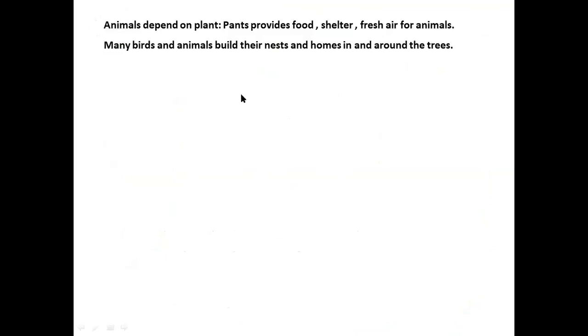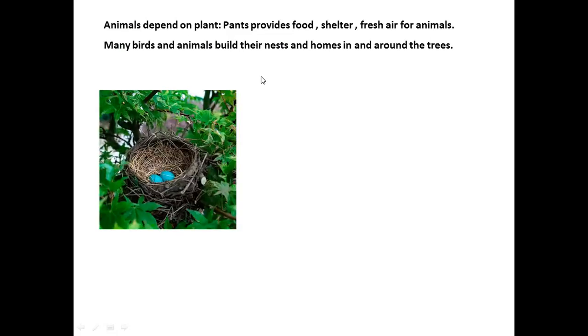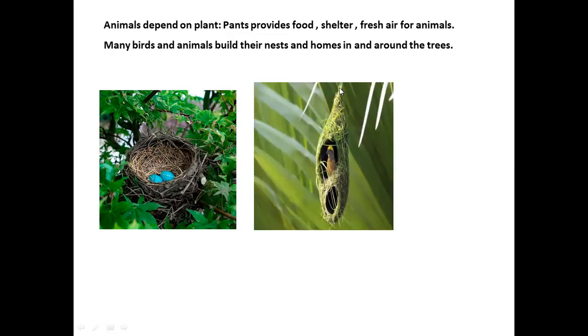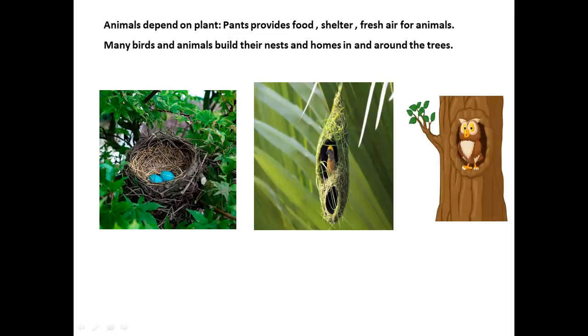Animals depend on plants. How do animals depend on plants? Plants provide food, shelter, and fresh air for animals. Understood? Plants provide food and shelter for animals. Many birds and animals build their nests and homes around the trees. Look at this picture. Many birds are making their nests in the tree. They are making their homes in the tree. So plants provide food, shelter, and fresh air to the animals.